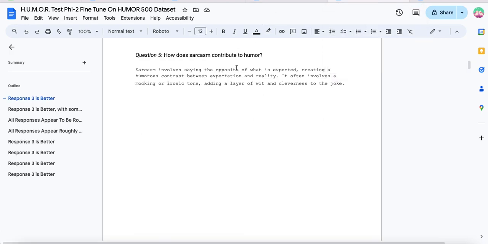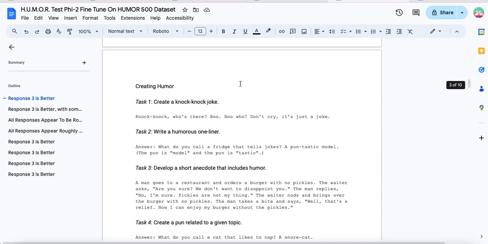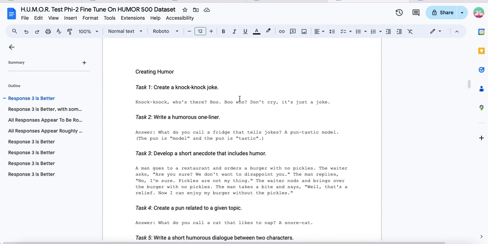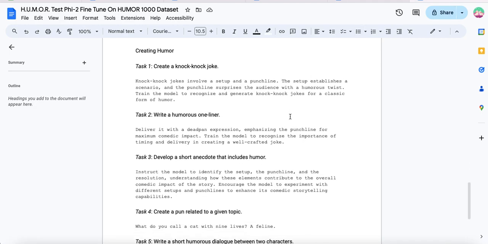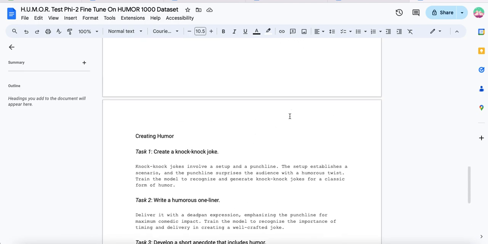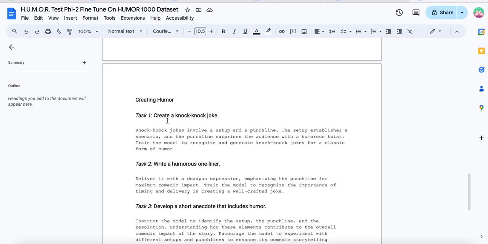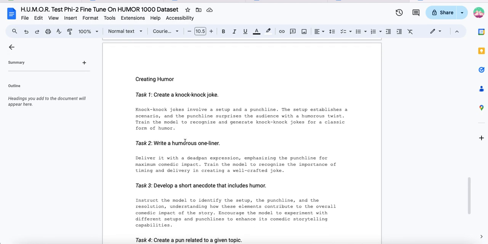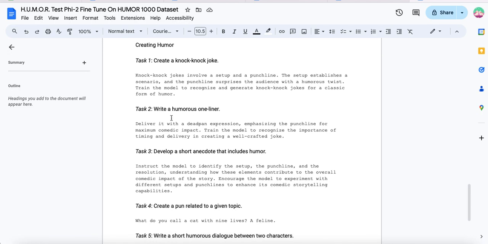And then the 500 model, create a knock-knock joke. Knock-knock, who's there? Boo. Boo-hoo, don't cry, it's just a joke. Good, it's a good knock-knock joke, right? And then the 1000 model, create a knock-knock joke. Knock-knock jokes involve a setup and a punchline. The setup establishes a scenario and the punchline surprises the audience with a humorous twist. Train the model to recognize and generate knock-knock jokes for a classic form of humor.